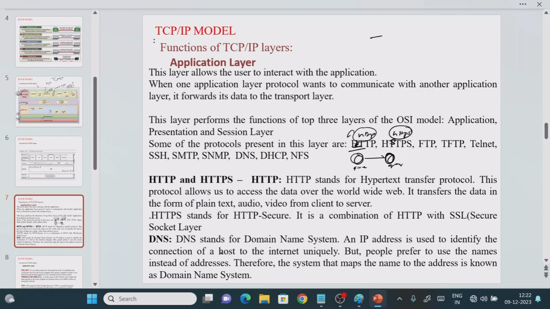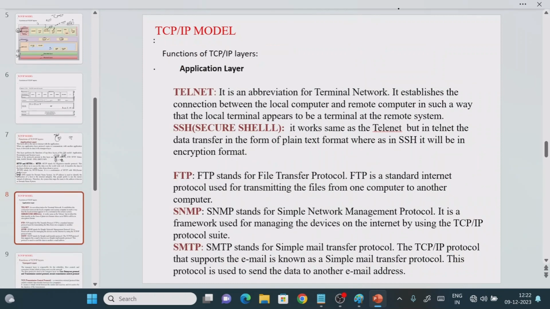It means that if you want to communicate from one PC to another PC, we require a unique address mechanism, which is nothing but the IP address. But instead of typing the IP address, we type something like google.com, right? So somehow the name is converted into the IP address, and that conversion is done by the Domain Name System, right? If you want to establish a remote connection, one option is Telnet, another is Secure Shell. To transfer files, FTP and TFTP are there.